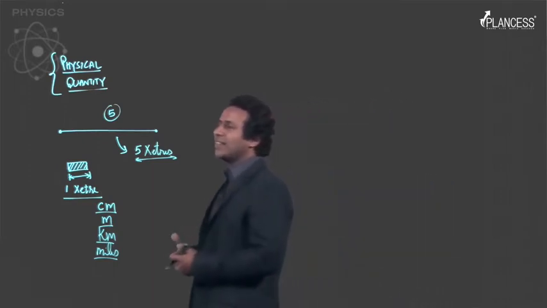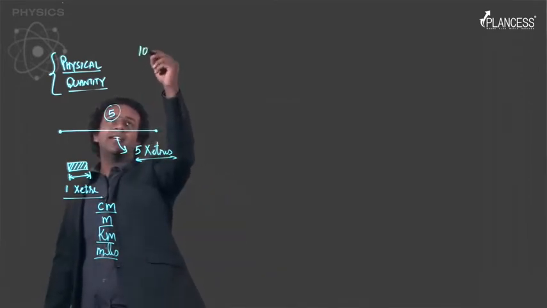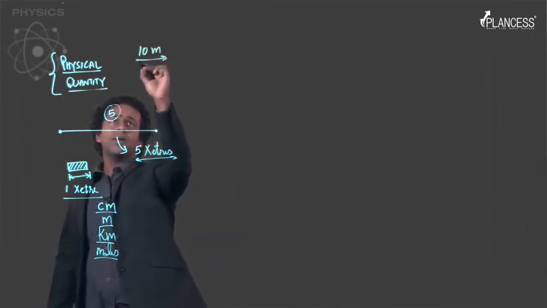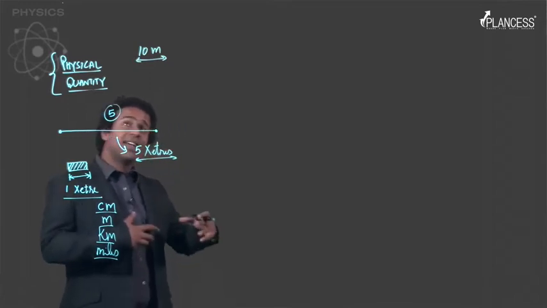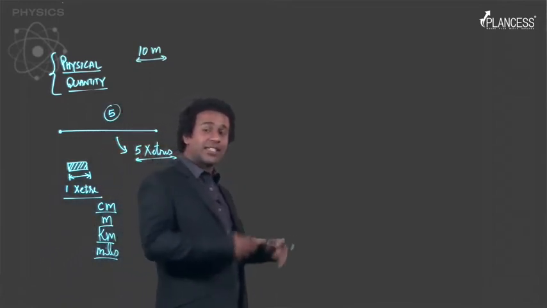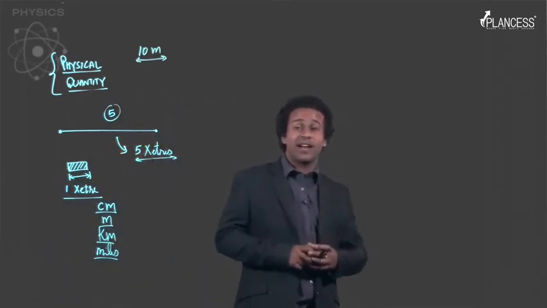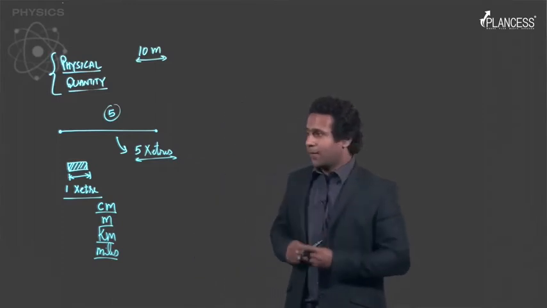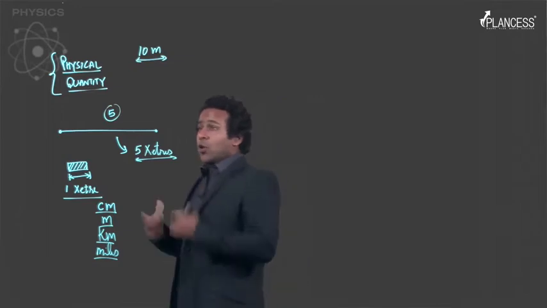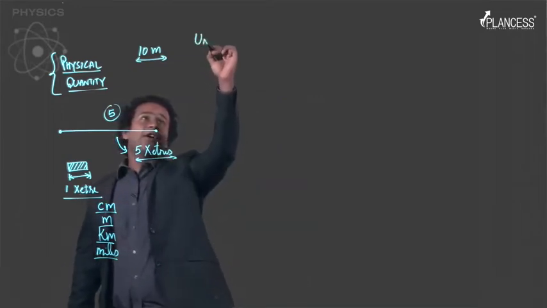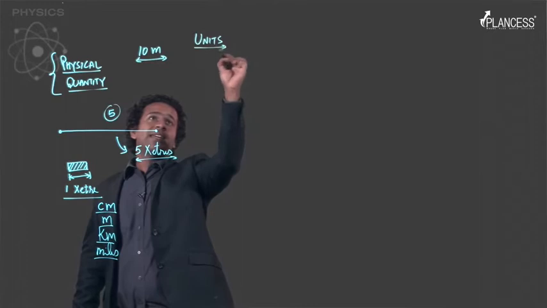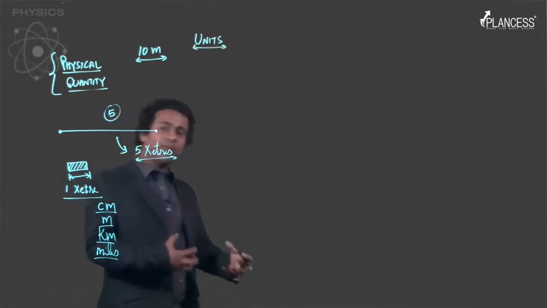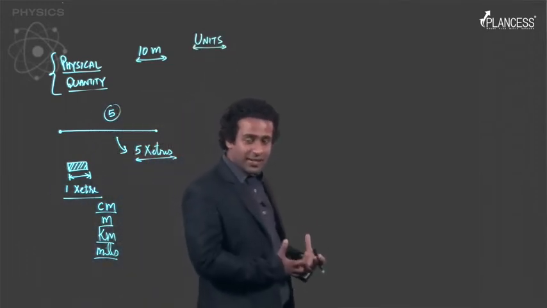So when we say that something is 10 meters long, what this means is that that particular length is 10 times the reference that we have chosen to call as 1 meter, right?